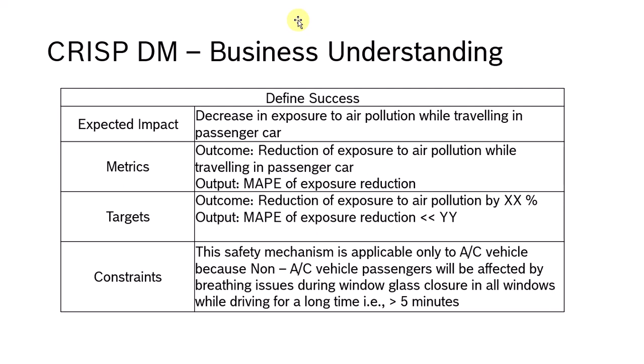If it is a non-AC vehicle, we cannot sit beyond 5 minutes in a closed car. It will create a severe problem. So this model applies to an air conditioned vehicle only.